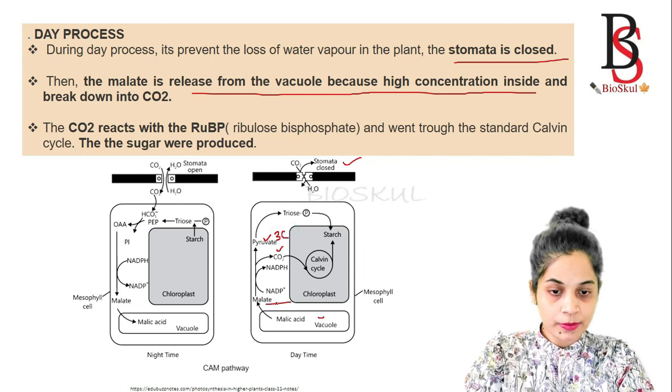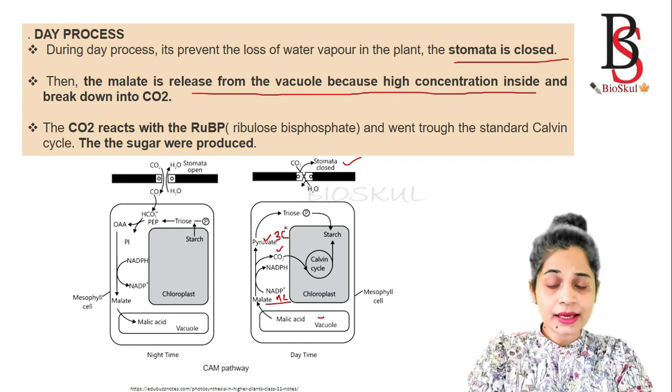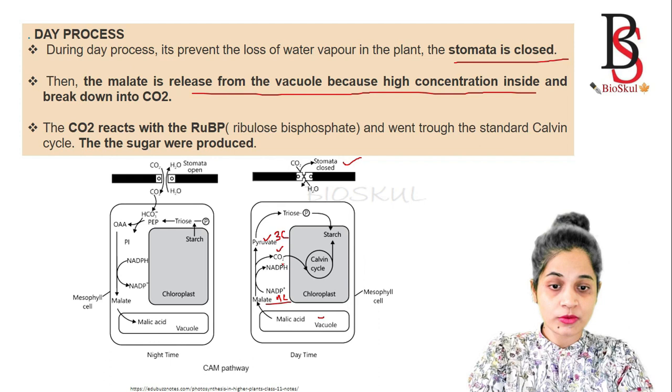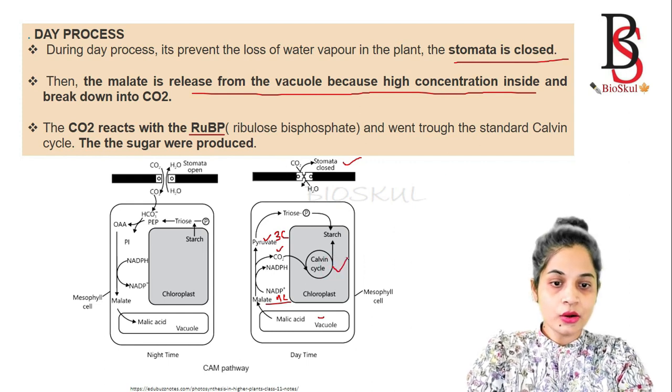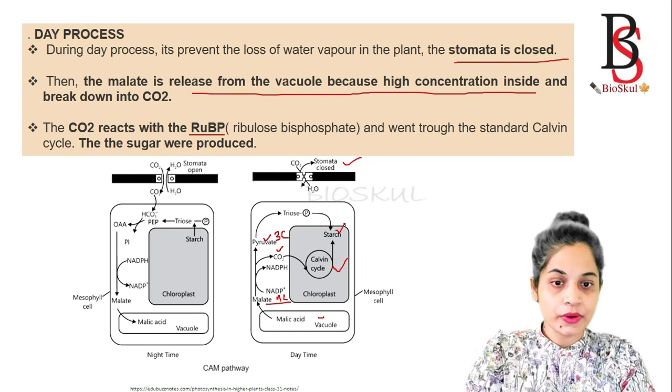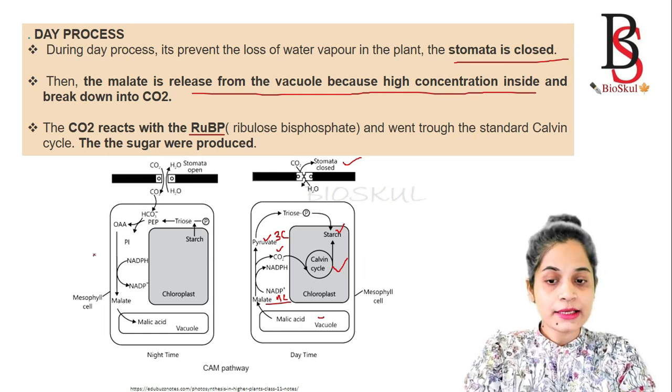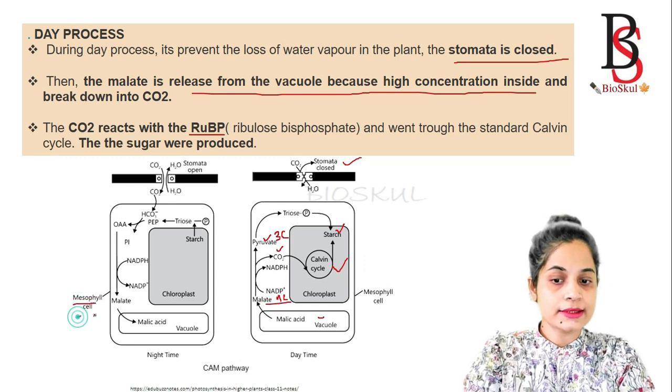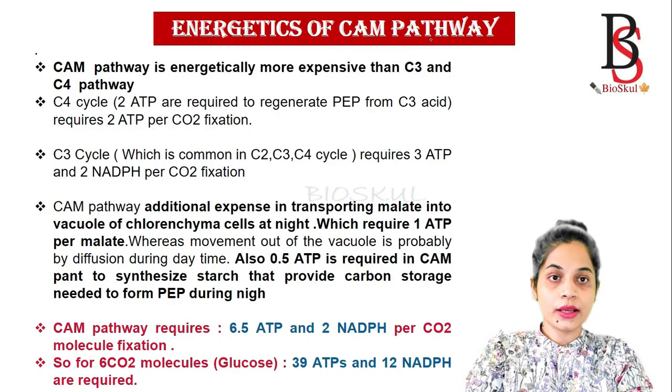Okay, the 4-carbon compound malate is broken down into a 3-carbon compound pyruvate, and another carbon is in the carbon dioxide, with the conversion of NADP to NADPH. And the carbon dioxide, which is produced by the breakdown of the malate, now reacts with the ribulose bisphosphate and enters into the Calvin cycle where the sugar molecule is produced. Okay, so this is all about the CAM pathway, and all the CAM pathway takes place in the mesophyll cells. So now we see the energetics of the CAM pathway.